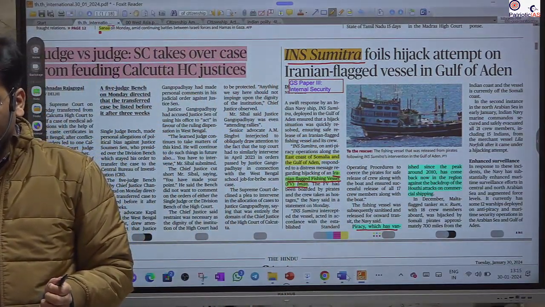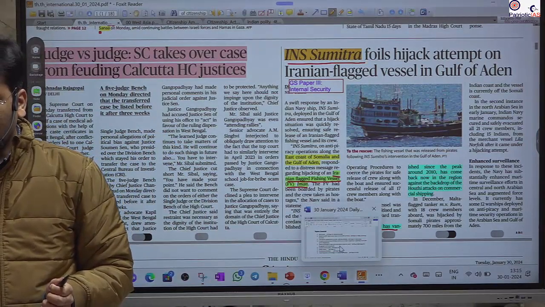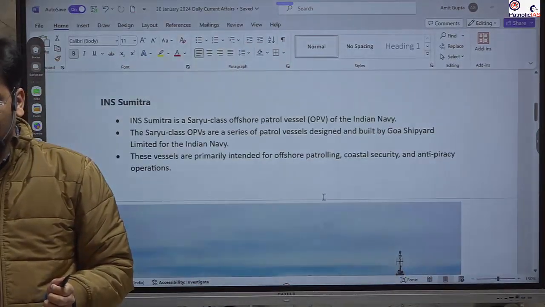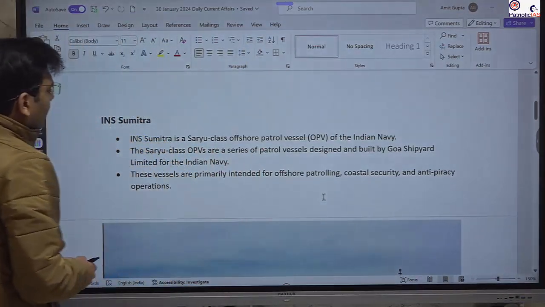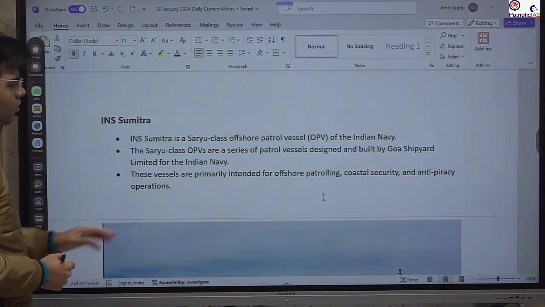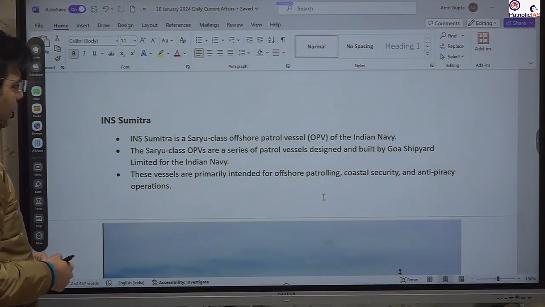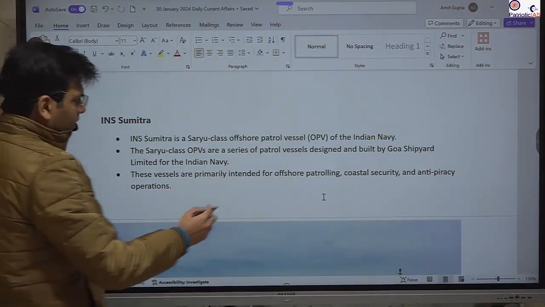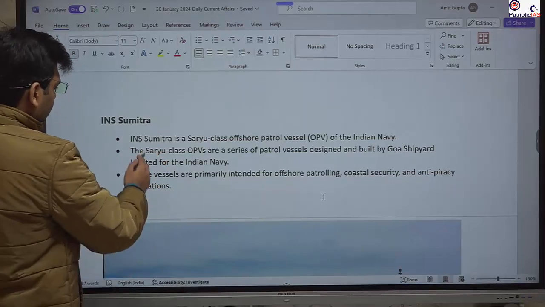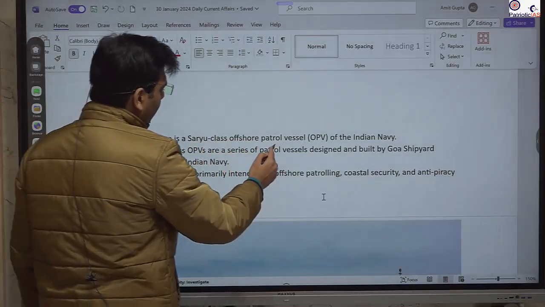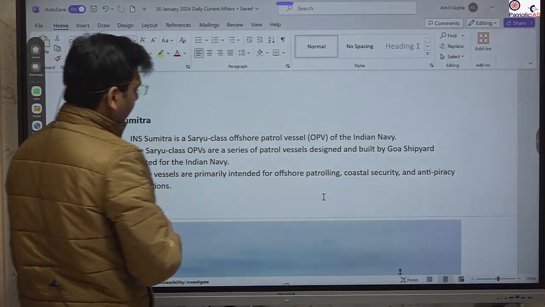So what are the basic features of the INS Sumitra? You should know this. This is the Saryu class of offshore patrol vessel, and it is developed by Goa Shipyard Limited. This is not that important. You should just know that it is the Saryu class of offshore patrol vessel.